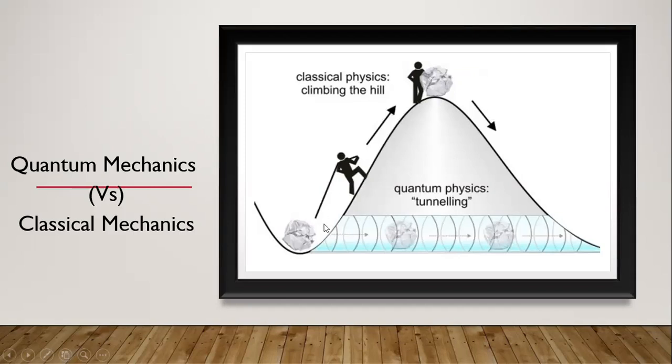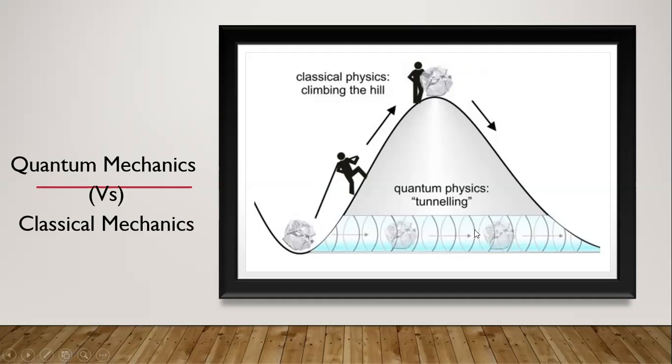Instead of that, tunneling through it, means instead of climbing the hill, we can penetrate through the hill. That's what we can call quantum tunneling. See, the particle can travel. These are the two ways, two procedures that we have to move this object from the foot of the hill on one end to the foot of the hill on the other end. We can approach any one of these two. So one is climbing the hill, and another is tunneling through the hill, or penetrating through the hill.